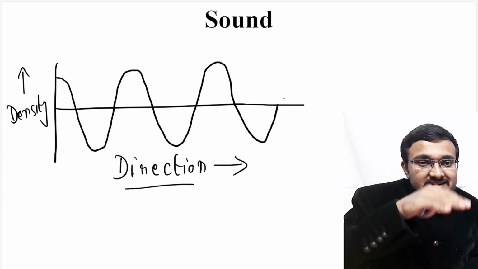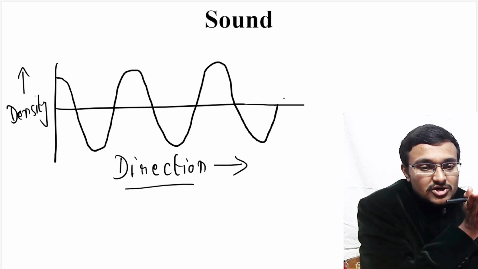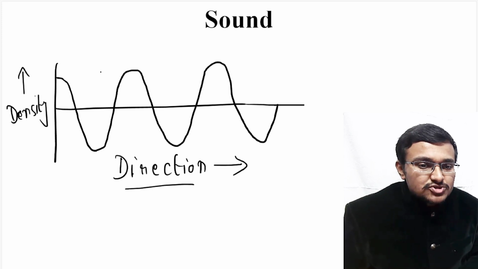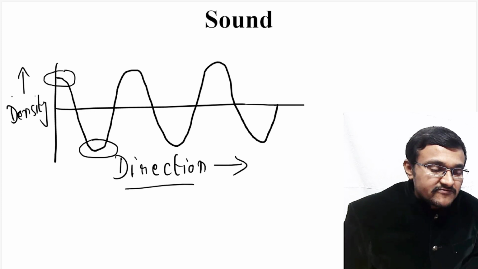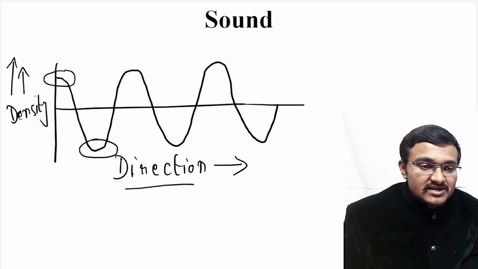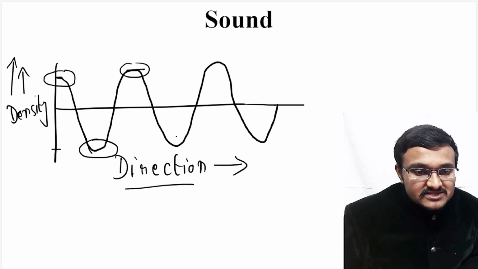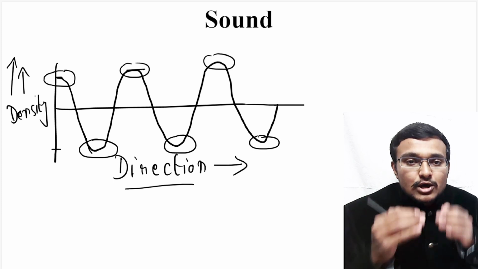So because of this, there is a formation of a longitudinal wave, because this wave is parallel to the direction of propagation. So that's why here I have taken the high density region and here I have taken the low density region. If you consider density along this particular axis, then this will be the high density and this region is low density. This region is high density and this particular region is low density. This region is high density and this particular region is low density.